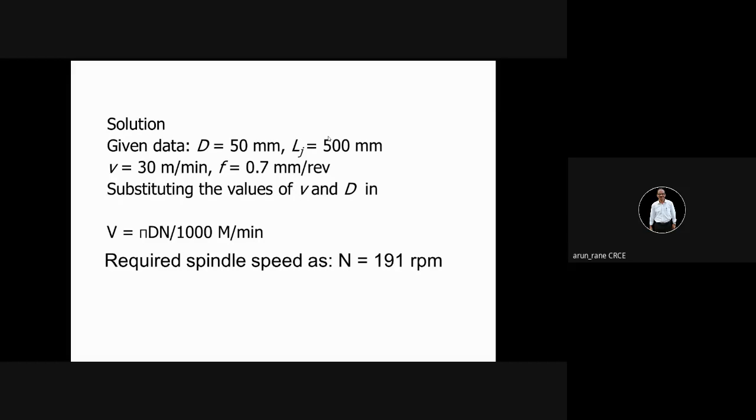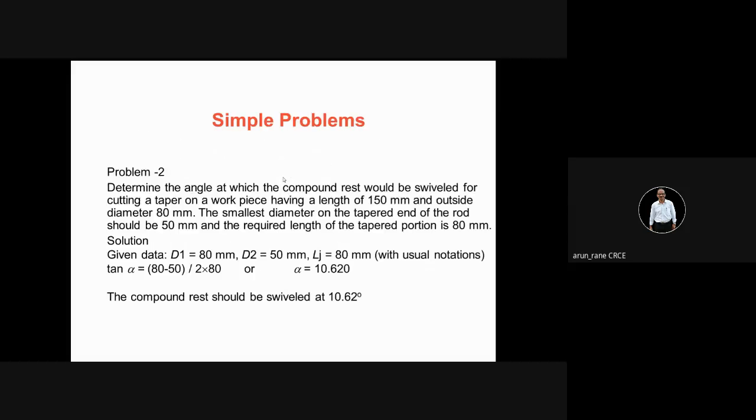So the first thing is HSS will not cut at 0.7, and even if it cuts, it will get blunt very fast. If it is HSS, you have to go for 0.2. But since it was given in the question, we are taking it. If they had not given it, you would have assumed it as 0.2, as I have told. If it is not given, then you take V as 25 meters per minute and F as 0.2 millimeter per revolution. Now you have another formula, that is how to find out the taper angle.